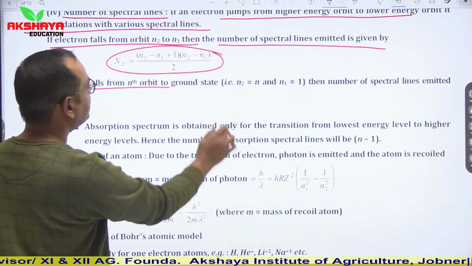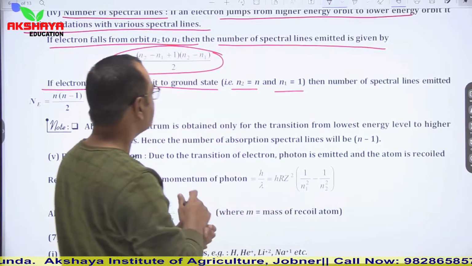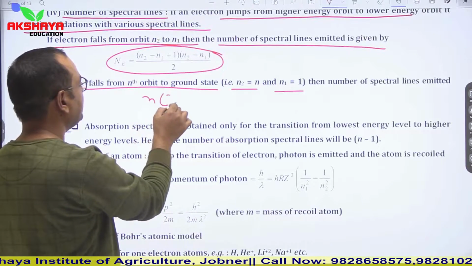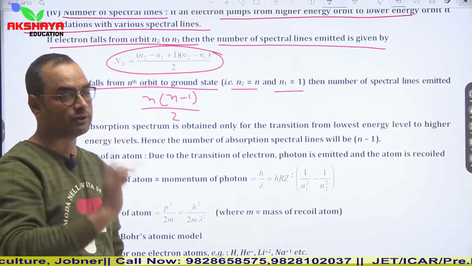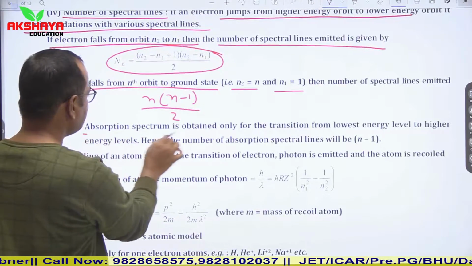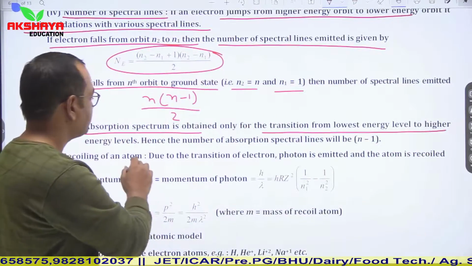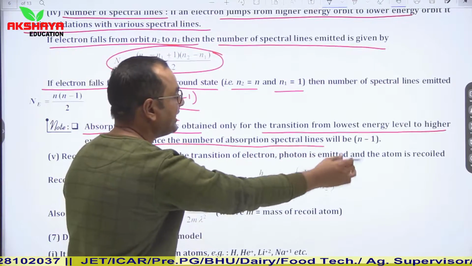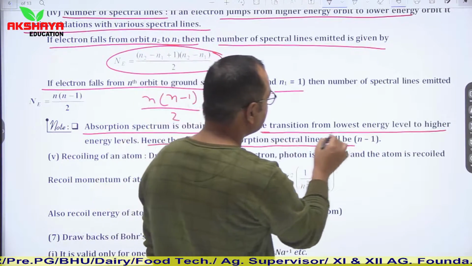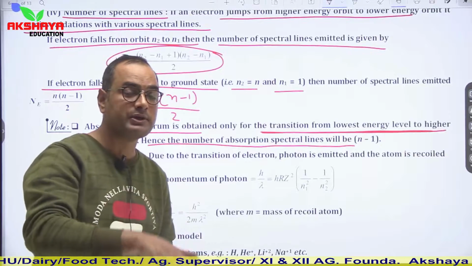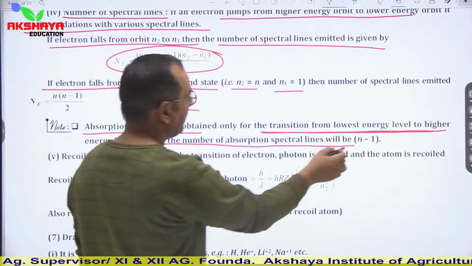If the electron falls from the nth orbit to the ground state, then n2 is equal to n and n1 is equal to 1. So the number of spectral lines is n into (n minus 1) upon 2. Absorption spectrum is obtained only for transition from the lowest energy level to higher energy levels. Hence the number of absorption spectral lines will be n minus 1. The lowest energy level is the first ground state, so here it will be n minus 1.